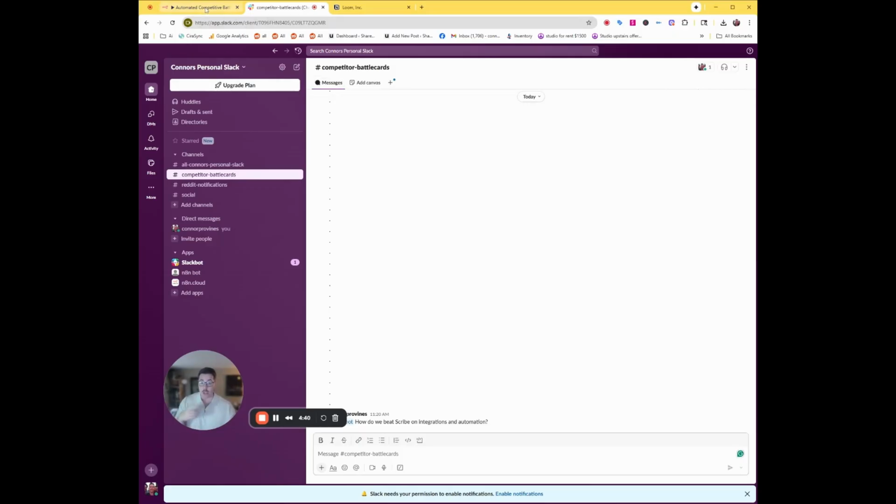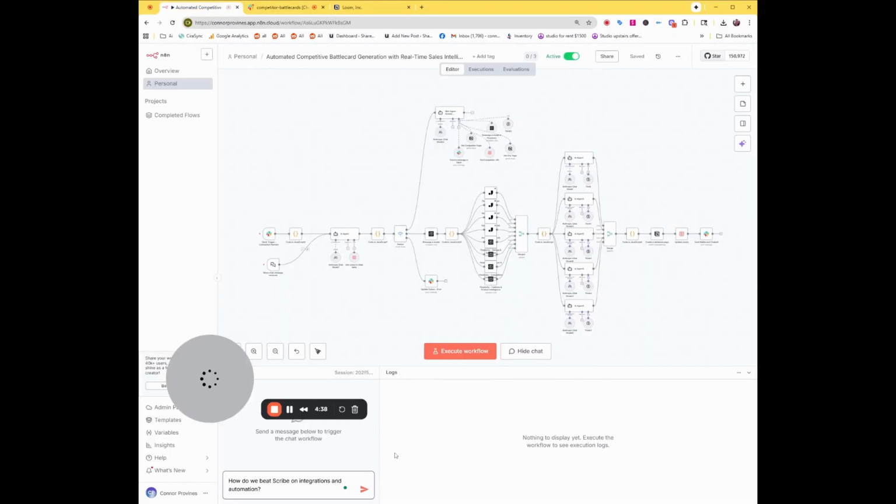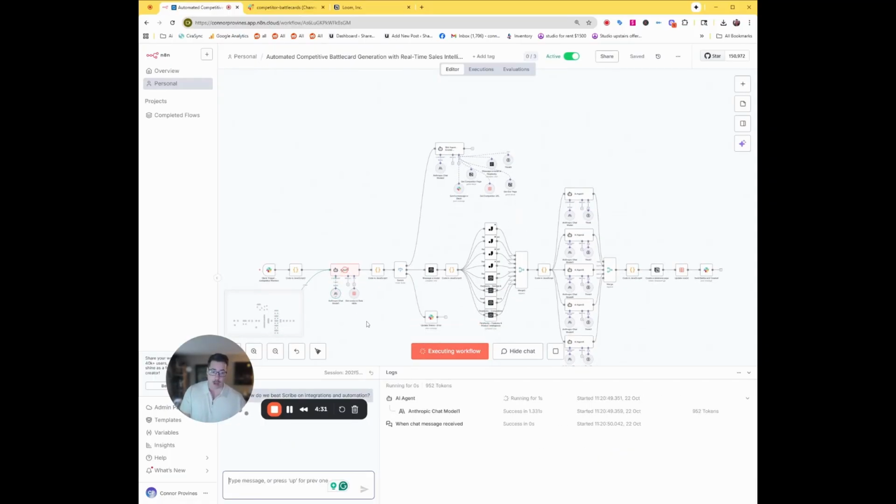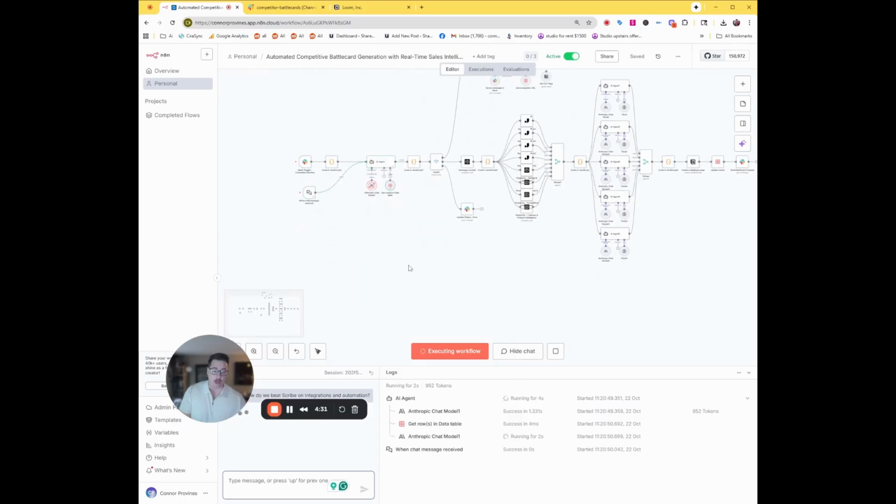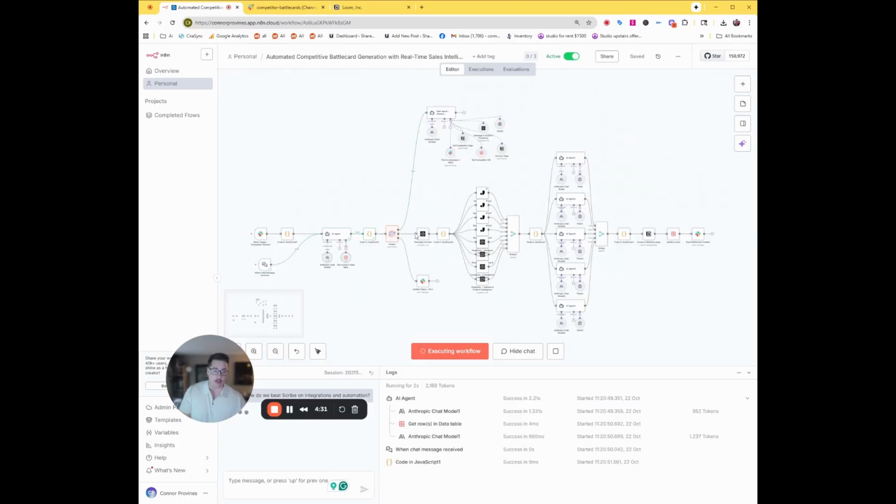While that's happening, what's occurring in the background functionally is over in n8n, and I'm going to ask the question again, but it is actually running right now. You just can't see it live. But functionally, this is what would occur. We're going to ask the bot, how do we beat Scribe on integrations and automations?